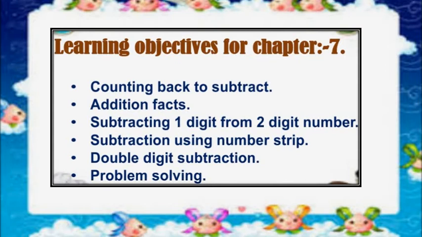First of all, let me inform you with learning objectives for the whole chapter 7. What we are going to learn in this chapter is counting back to subtract, addition facts, subtracting one digit from two-digit number, subtraction using number strip, double digit subtraction, and problem solving.